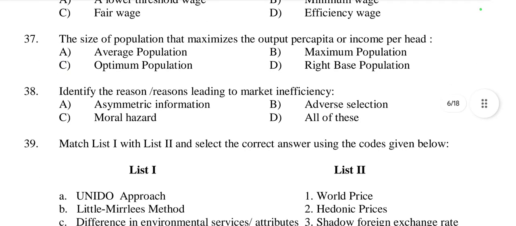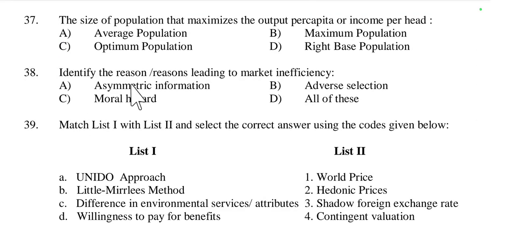Then question number 38, identify the reasons leading to market inefficiency. First one is asymmetric information, adverse selection, moral hazard, all of these. So all of these create market inefficiencies. In asymmetric information we can include adverse selection and moral hazard. Asymmetric information means when one party in a transaction has more or better information than the other, leading to different decisions. So when one party has more information than the other, it is called asymmetric information.